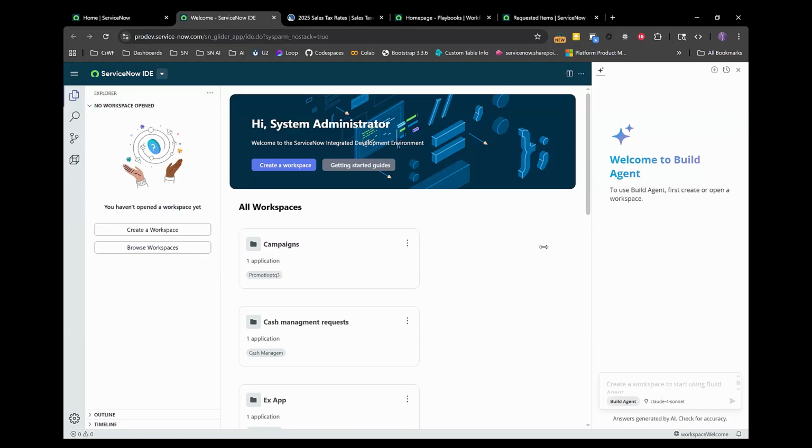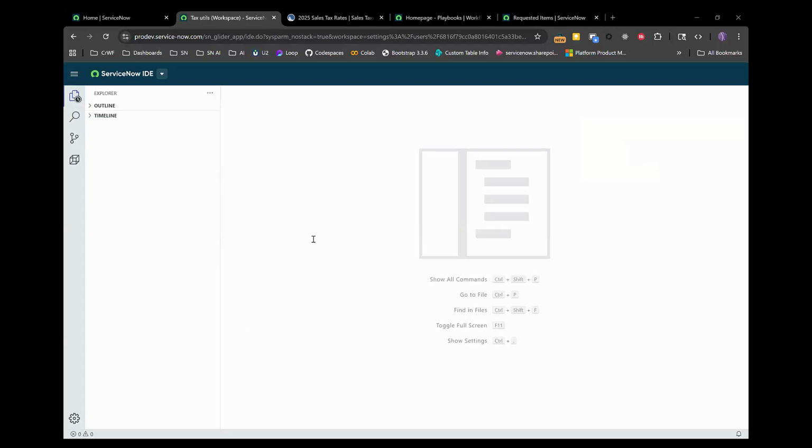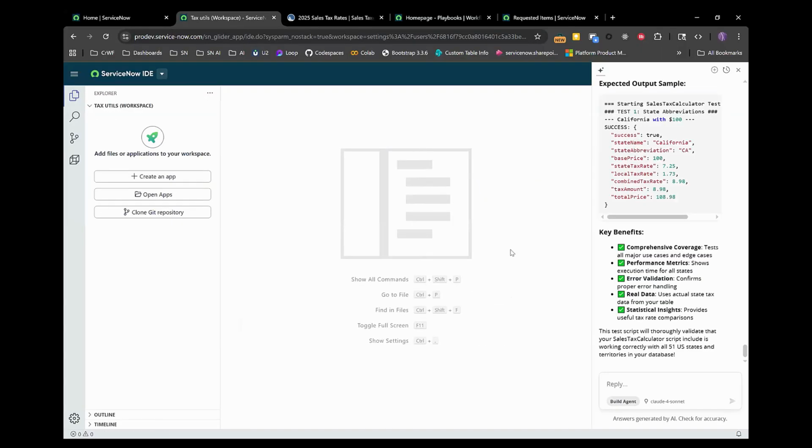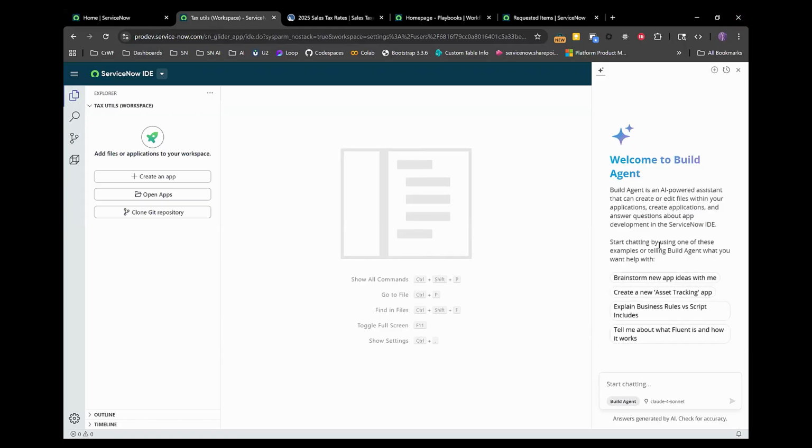So the first step here, I'm going to create a new workspace. I'm just going to call this tax utils. Let's just give it a second. We're going to build this incrementally ourselves with our prompts because we want to be very specific and prescriptive with what we get from this. So now I'm going to prompt this to create a new empty app.